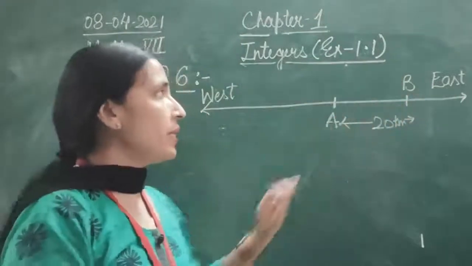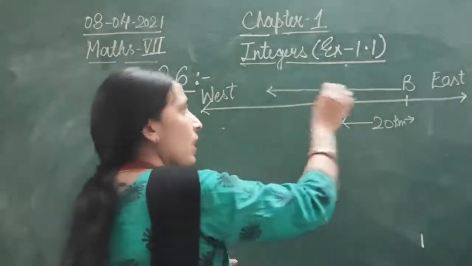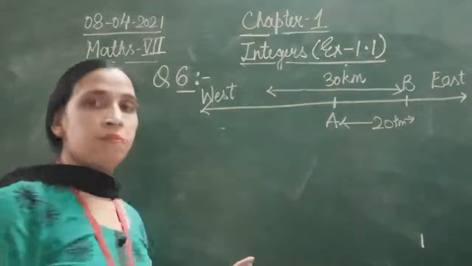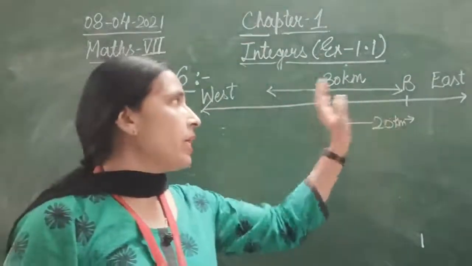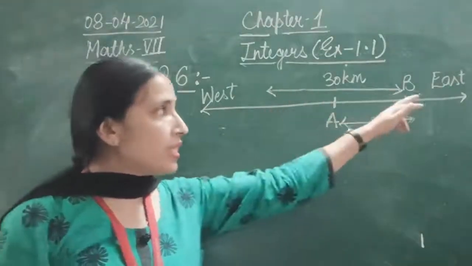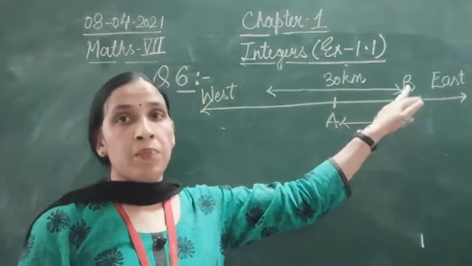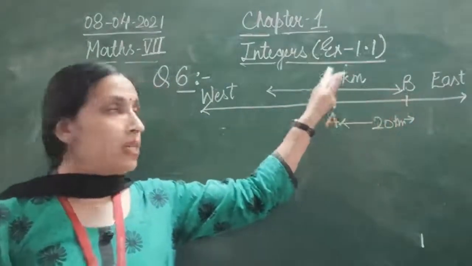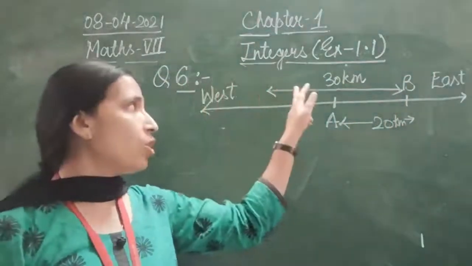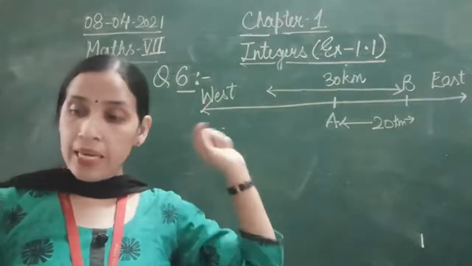And from this point B, Rekha comes towards west. How much distance? That is 30 kilometers. Rekha started moving from A towards east and traveled 20 kilometers and reaches point B. But the next time, she starts moving from B towards the west and covers 30 kilometers along the same road.